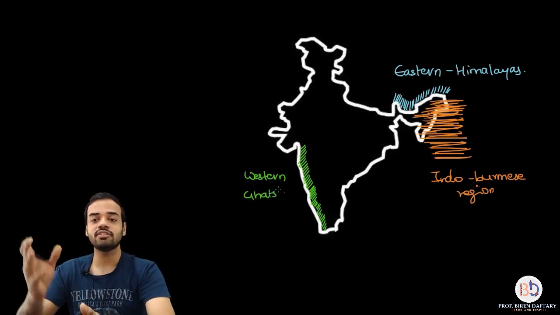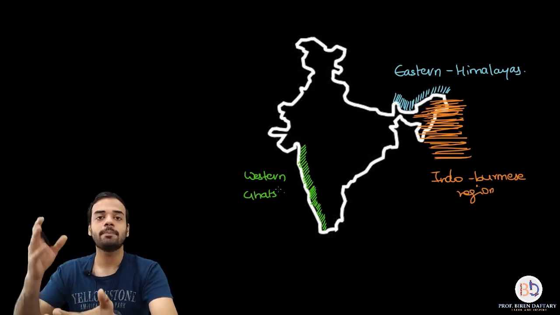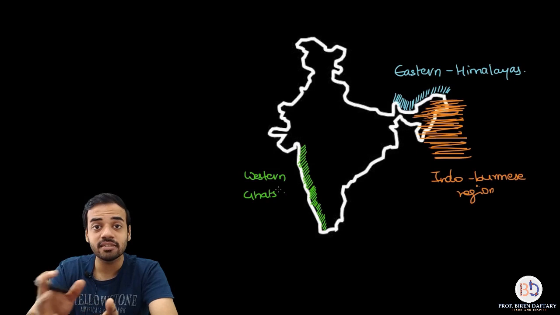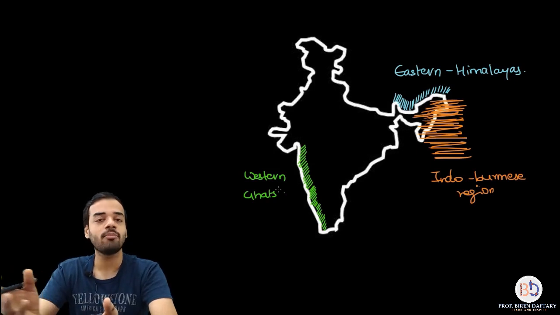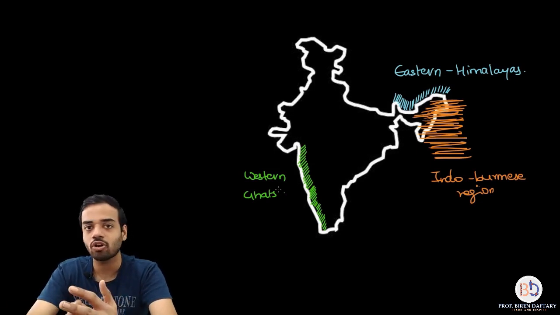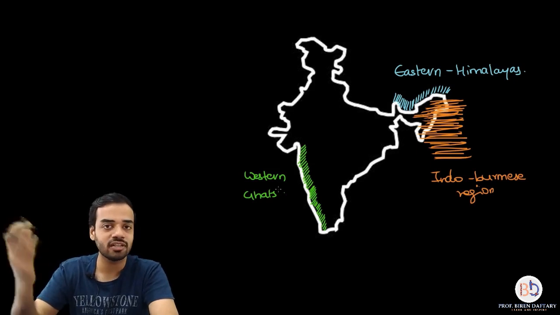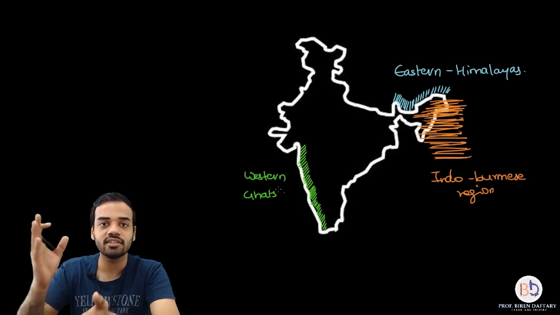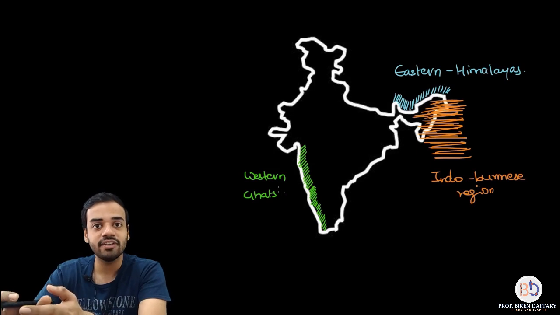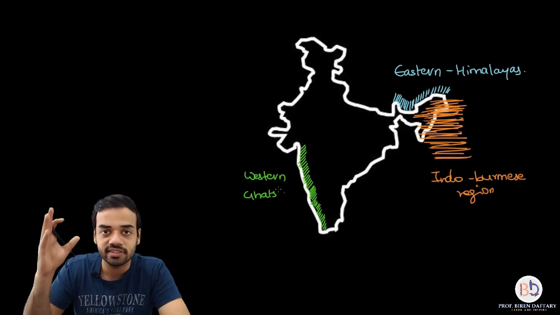So these 3 regions which I have shown you on the map of India are the 3 biodiversity hotspots present in our country. The Western Ghats, the Eastern Himalayas, please remember the Eastern Himalayas. The Western Himalayas is not very rich in biodiversity, so we are not counting that area. And the third is the Indo-Burmese region. Myanmar was earlier called Burma. Is this clear? So these are the three hotspots, and if we can conserve these three areas properly, then we can reduce the extinction rate of the world by 30%. Extinction of species. Is this clear?